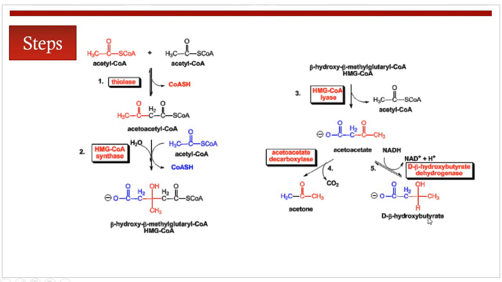Now, the beta hydroxybutyrate is formed by the reduction of acetoacetate by the beta hydroxybutyrate dehydrogenase. This beta hydroxybutyrate is quantitatively the predominant ketone body in the blood and the urine in the case of ketosis.